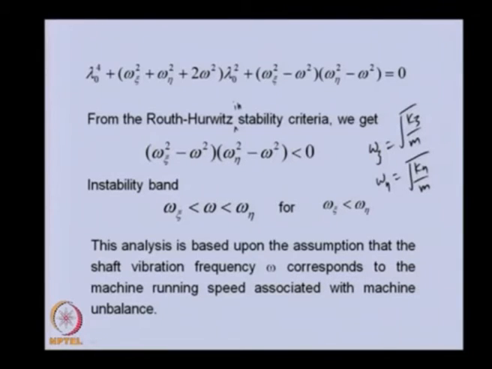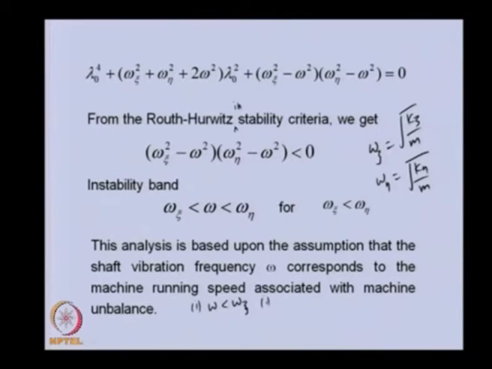The first case is when the speed is less than omega xi. In this case, this is less than this, so this is positive and this is also positive. So, the instability condition will not be satisfied, which means the system will be stable. If it were satisfied, we would get the unstable condition. When both are positive, the whole quantity is positive, so it is not less than 0. So, we will have a stable solution.